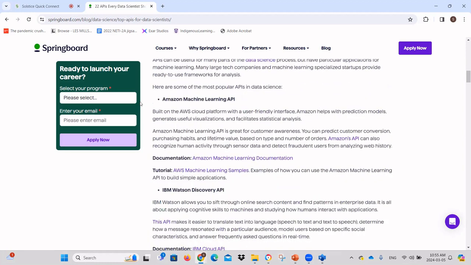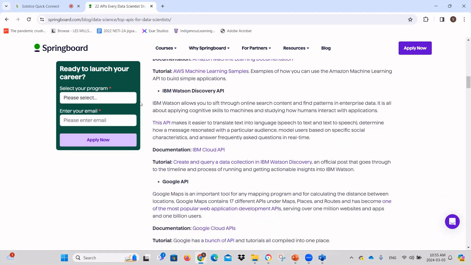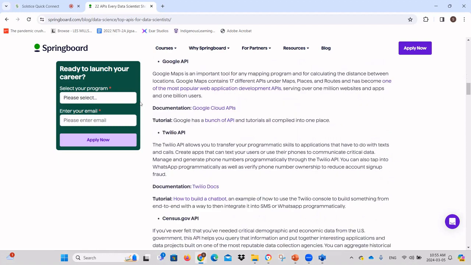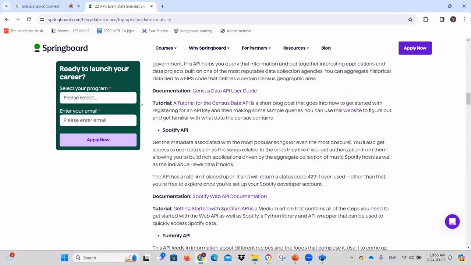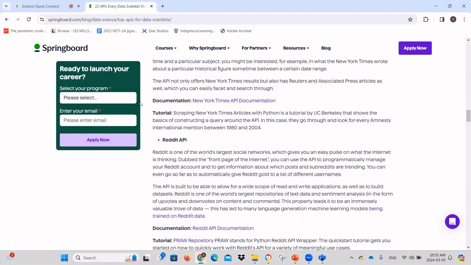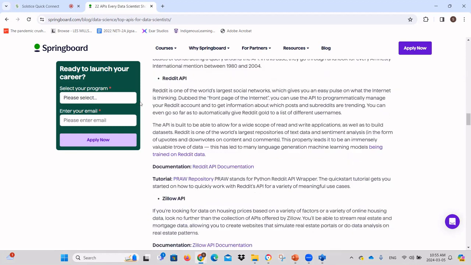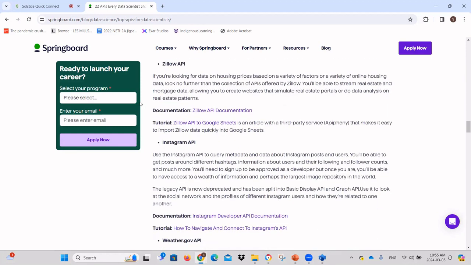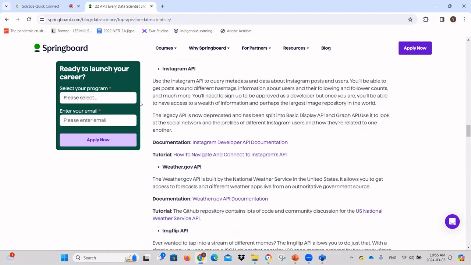You will find a lot of APIs like IBM, Google API, Twilio, Spotify, New York Times, if you're interested, Reddit, Instagram. There are a lot of APIs out there, and many of them give you a free version. So it's good that you get curious and look at what are the possibilities out there.